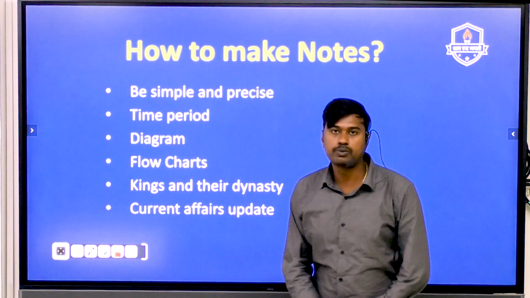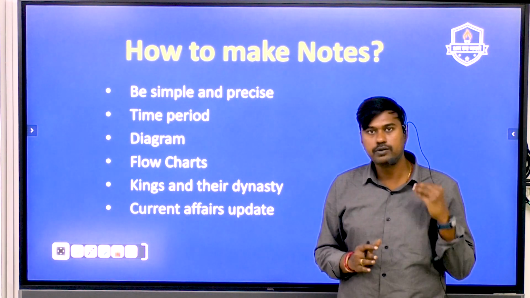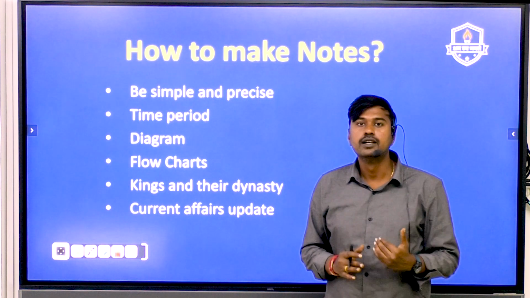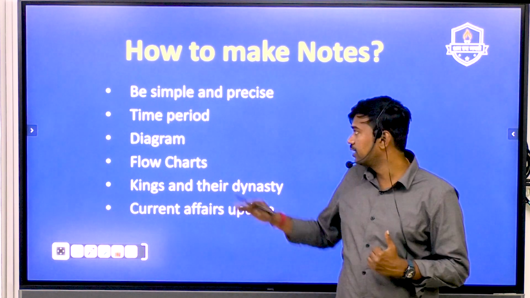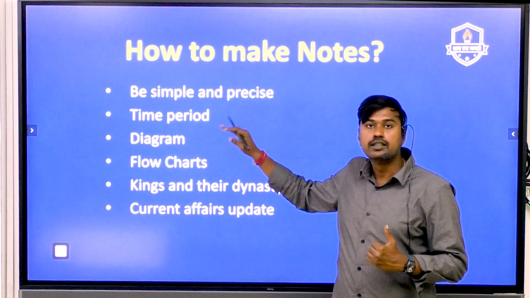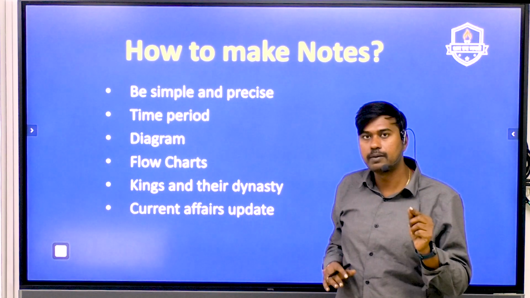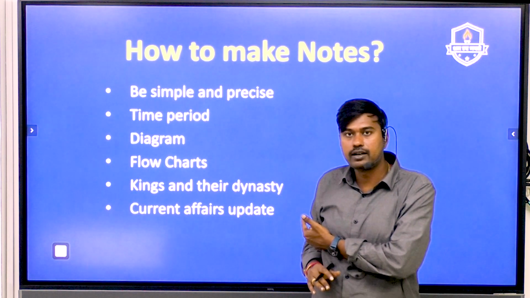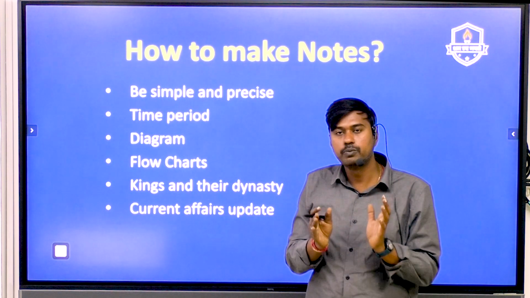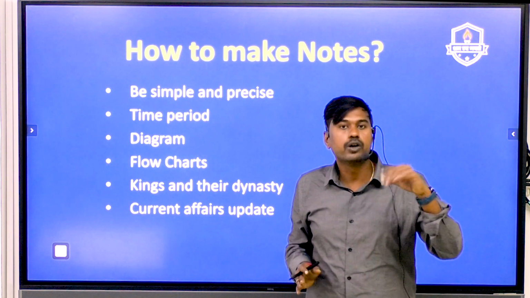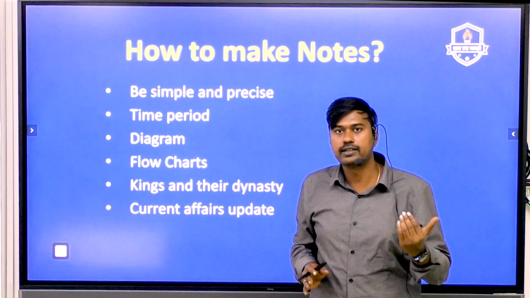Now going to the notes-making process, this is going to be a very important process when you get prepared for this test. While making the notes, make sure the notes are very simple and written in a point-wise format. While making the points, when you prepare the art and culture segment, if you bring in diagrams in your answer, you are going to make an extra impact on the examiner.